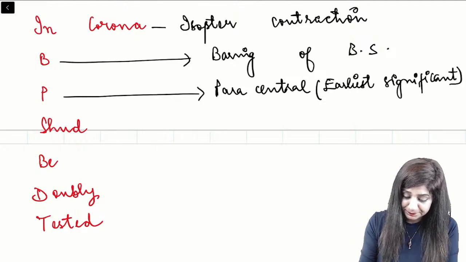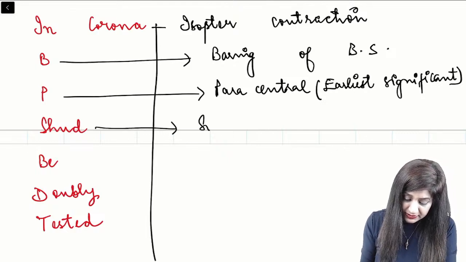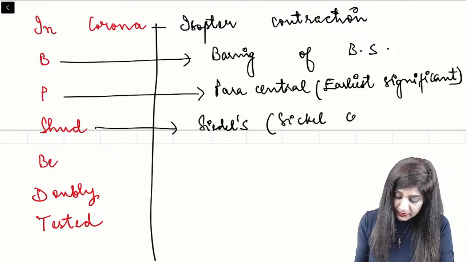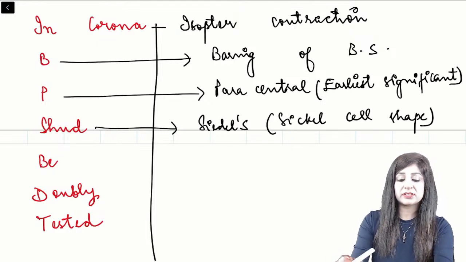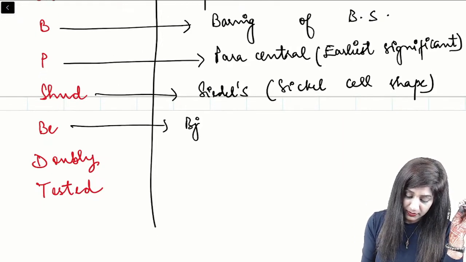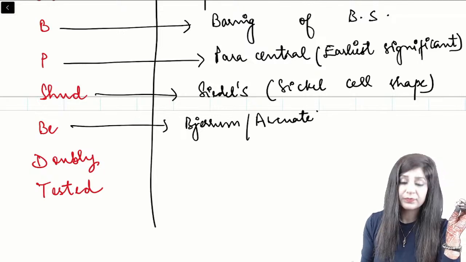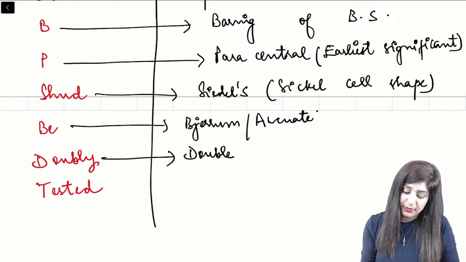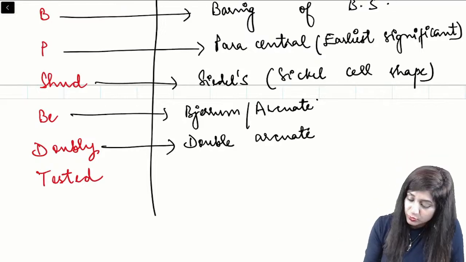Next is the Siddle scotoma. This Siddle scotoma is the sickle cell shape. Whenever they are asking you the sickle cell shaped scotoma, it is this. Then next is the Jerem scotoma. Jerem scotoma is also called the arcuate scotoma, right? While doubly, we have double arcuate. This is the double arcuate scotoma. So one is the arcuate scotoma and one is a double arcuate scotoma.